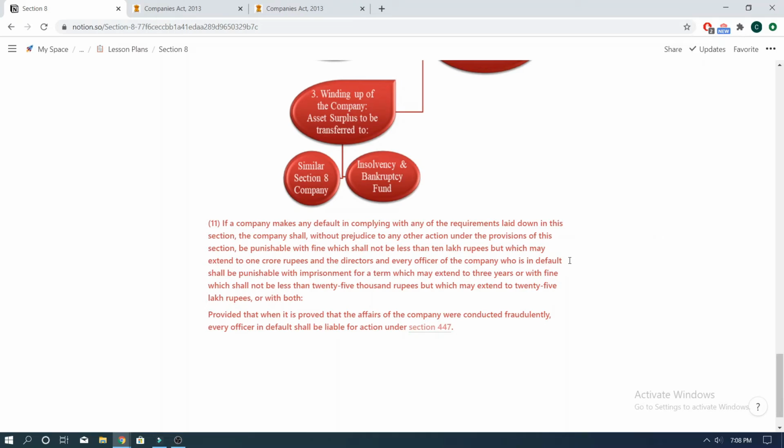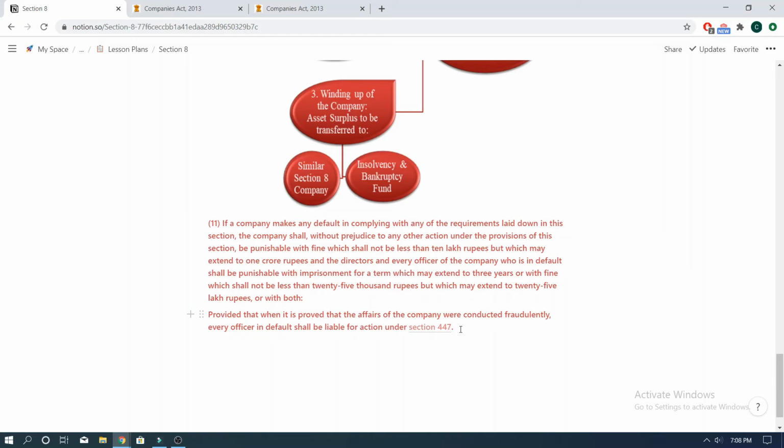So, if any company defaults in complying with any of the requirements as laid down in this section, then the company would be punished with a fine which should not be less than rupees 10 lakhs and which may extend to rupees 1 crore. Besides this, the directors of the company as well as every officer of the company who was in default would also be punished with imprisonment for a term which may extend to 3 years, or with fine which should not be less than 25,000 rupees and which can extend to 25 lakh rupees, or with both. The proviso to this subsection further states that if it is discovered that the affairs of the company were conducted fraudulently, then every officer in default would also be liable for action under Section 447, which is the penalty section for fraud.